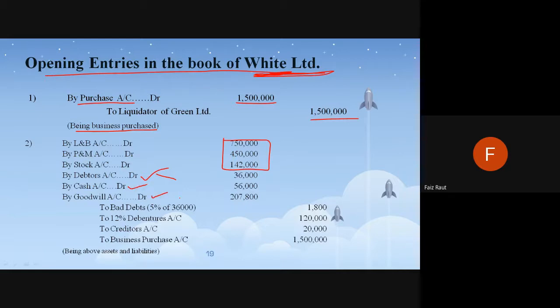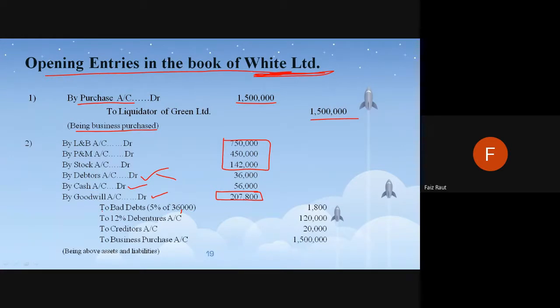Now goodwill, we will not get it directly. Goodwill was actually 1 lakh, but here it is 2 lakhs. How do we get this? We will not get this amount directly. We will consider the liabilities also. What are the liabilities? First, 36,000. Yes, 36,000 is correct; I thought 3 lakhs.